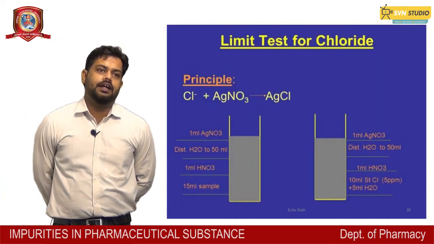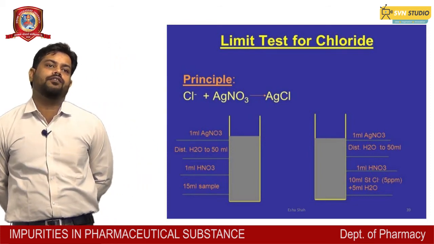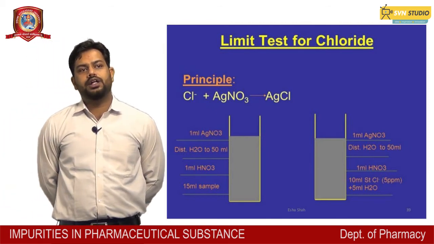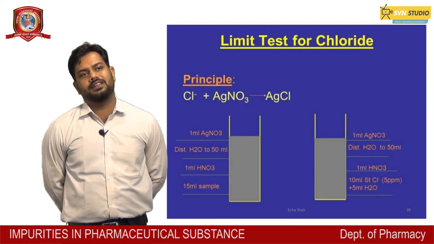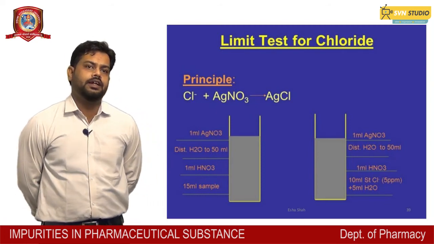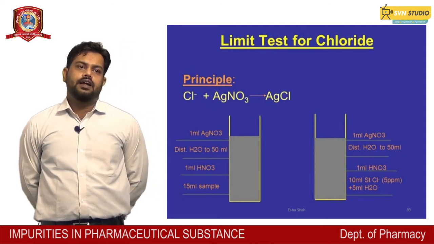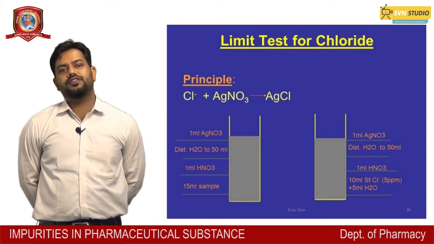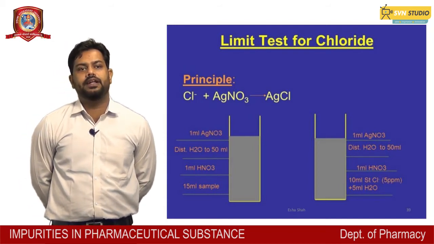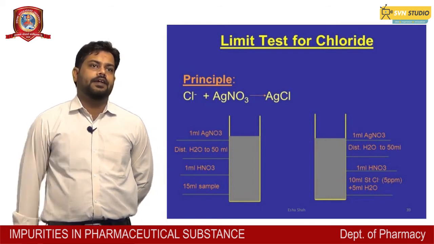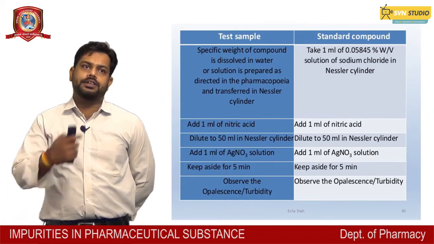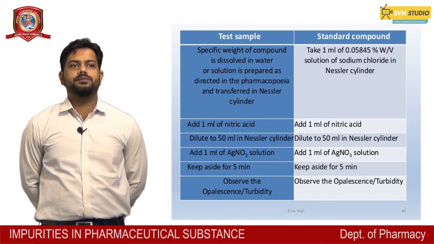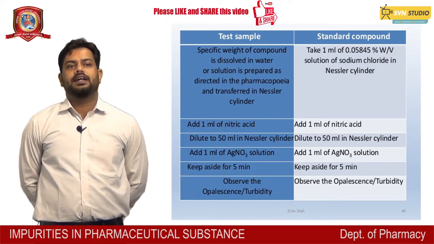So here is the limit test for chloride, where the principle is Cl plus AgNO3 gives rise to AgCl. In the Nessler cylinders, first of all we take 1 ml of AgNO3 in both the test and standard cylinders, and add H2O of about 50 ml in both, then 1 ml of HNO3 is added in both. Afterwards 15 ml of sample solution is added in the test, and 10 ml of standard solution of about 5 parts per million plus 5 ml of H2O in the standard. Thus, in the test, a specific weight of the compound is dissolved in water, or the solution is prepared according to the pharmacopoeia, and transferred to the Nessler cylinder.